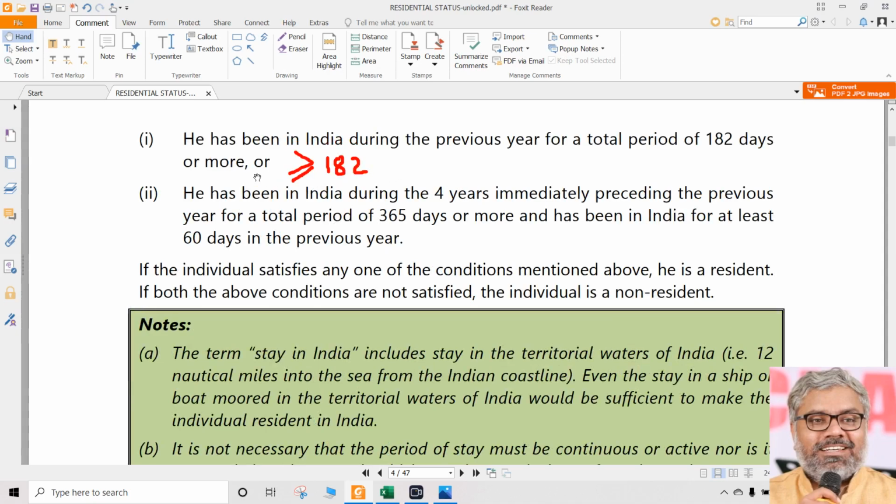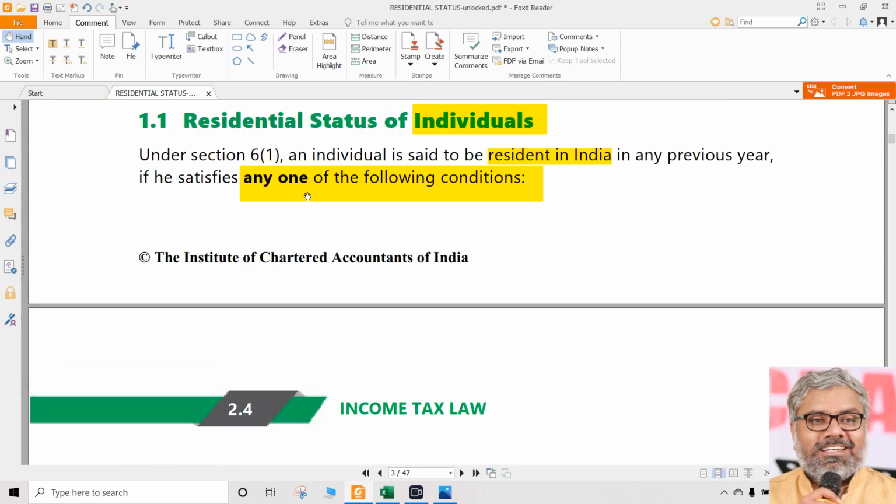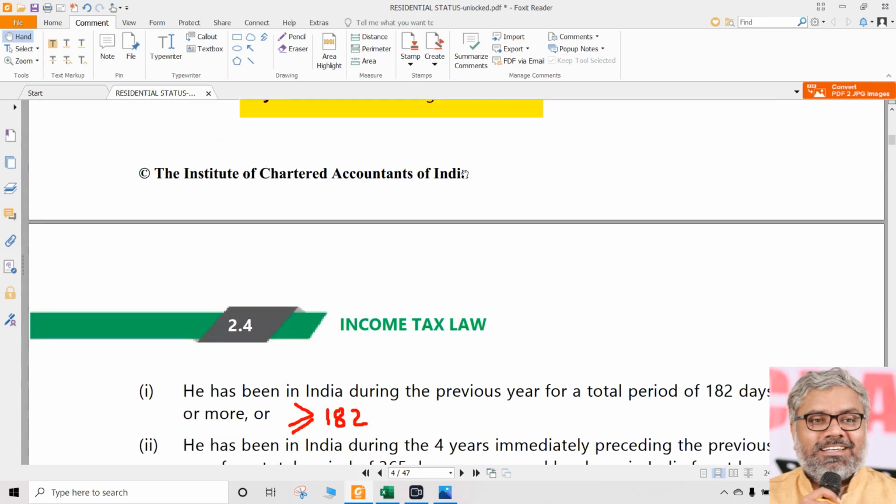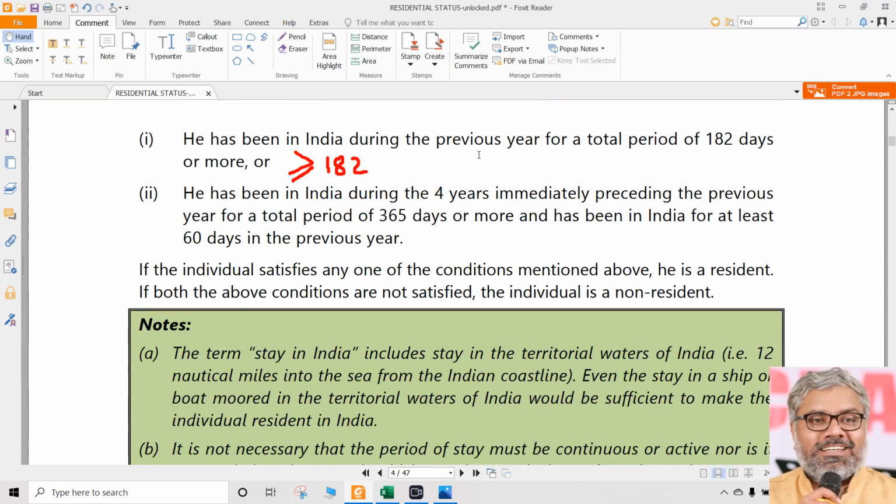If he satisfied the first condition already, should we check the second condition? What is the use? No need, no time waste. One condition is enough to be satisfied. Any one of the following conditions, if they are satisfied, he is called as resident in India if that person is an individual. So, if any one condition is satisfied, that is enough.